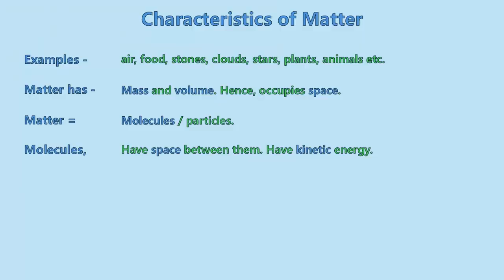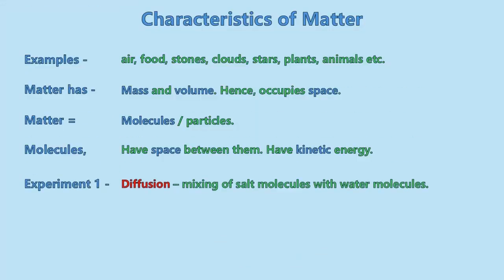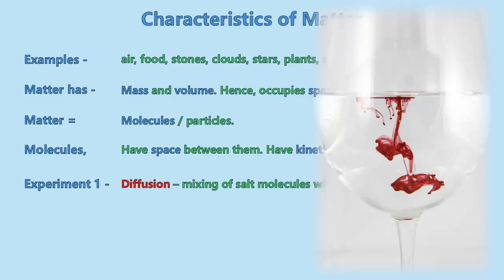When we look at molecules in a rock, which is a solid, we see that the molecules have very little kinetic energy and molecules are held closely and tightly together. Due to this, solid is hard and retains its shape. If we consider another experiment where we dissolve salt in water, the particles of salt get into spaces between the particles of water. The intermixing of particles of two different types of matter on their own is called diffusion.